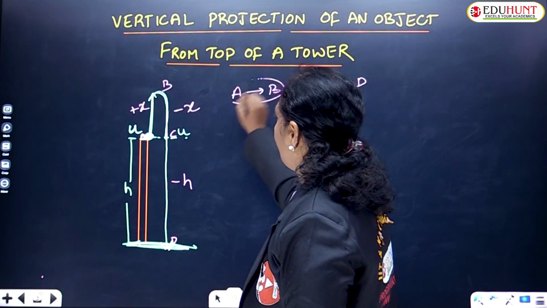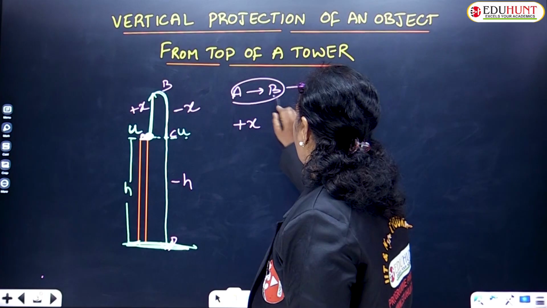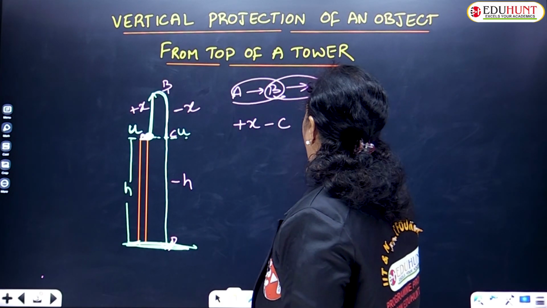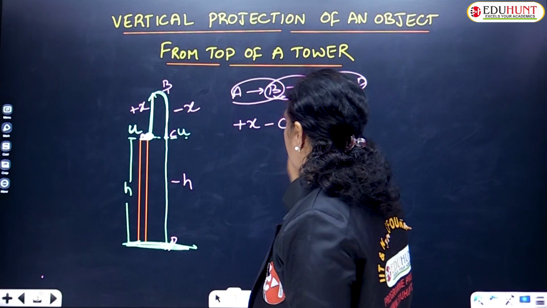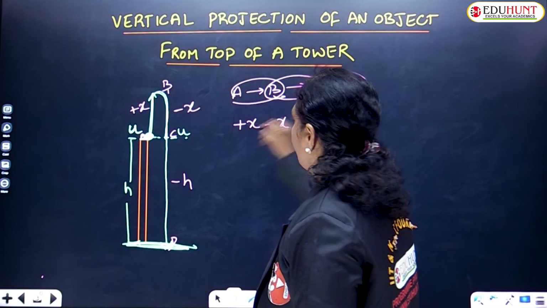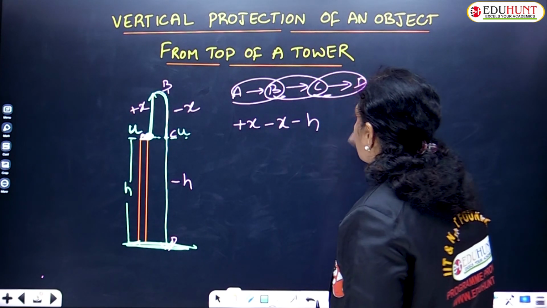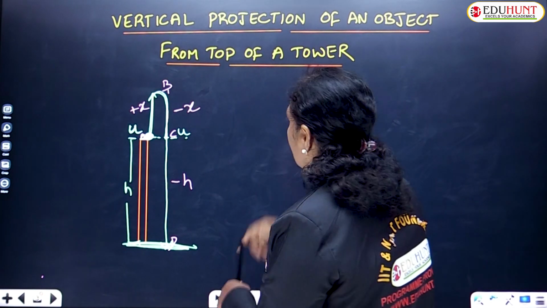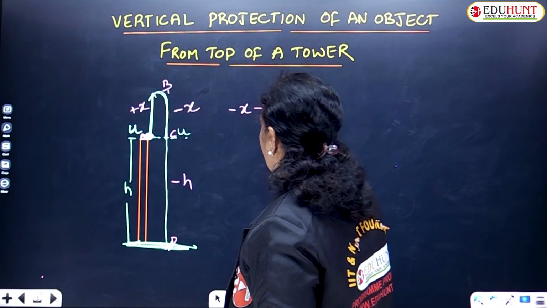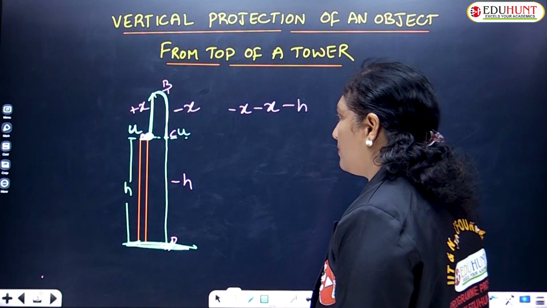From A to B, the displacement is taken as plus x, and while traveling from B to C, it is taken as minus x, and again when it travels from C to D, its displacement is taken as minus h. Okay, children. So what is the total displacement? This is plus x, minus x and minus h is the total displacement of the body.